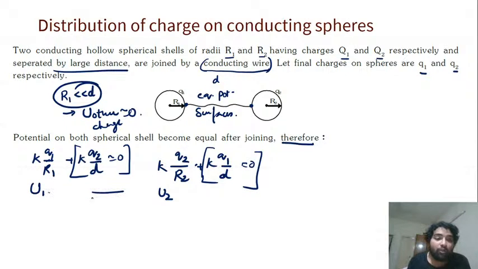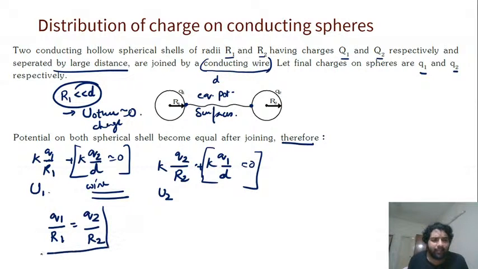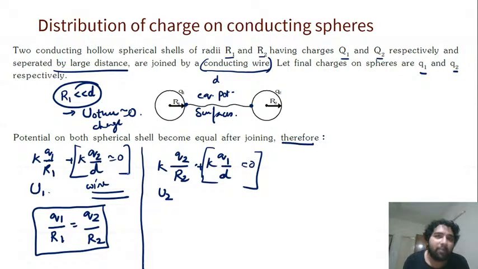U1 should be equal to U2 because they are connected by a wire. So directly first logic we'll get is Q1 by R1 will be equal to Q2 by R2. That's it. एकदम simple सी logic है. This is the main logic you will apply in a lot of questions, which will make the questions interesting. Once you connect two spheres, the whole equation will become very wonderful. There will be a lot of equations you have to solve, not formulas to remember. That is what I want you guys to do. You have to solve equations, not remember formulas.